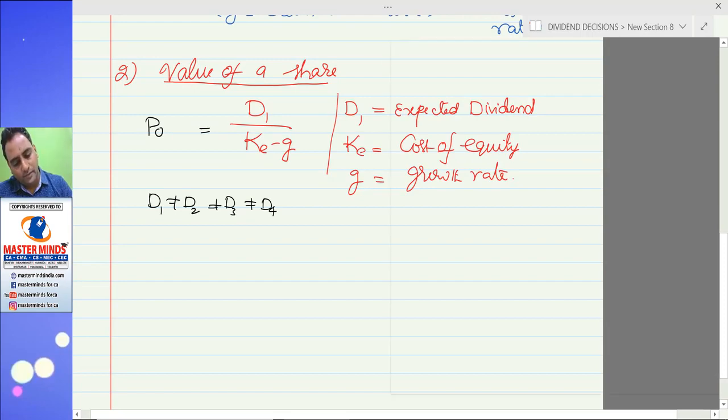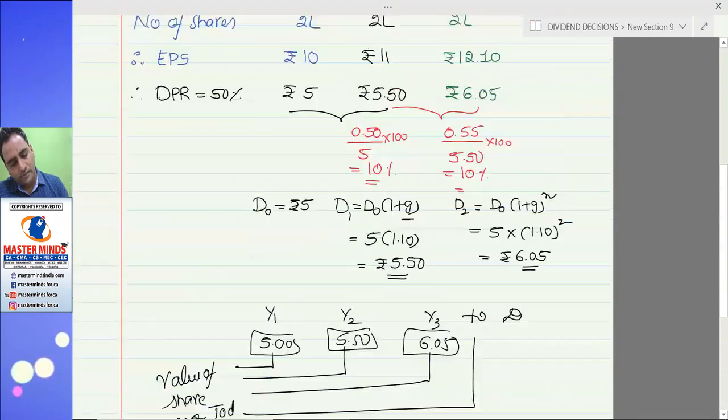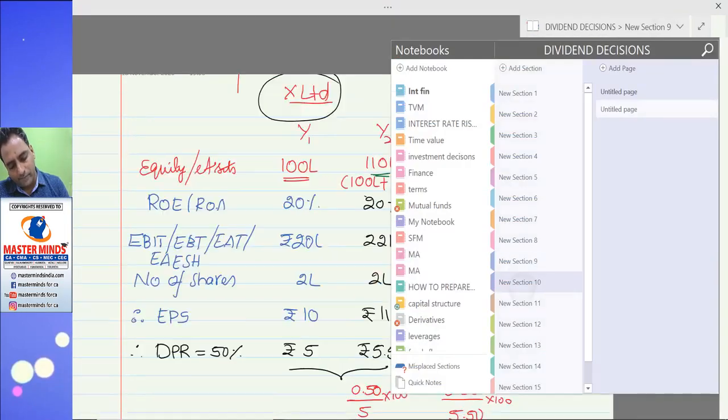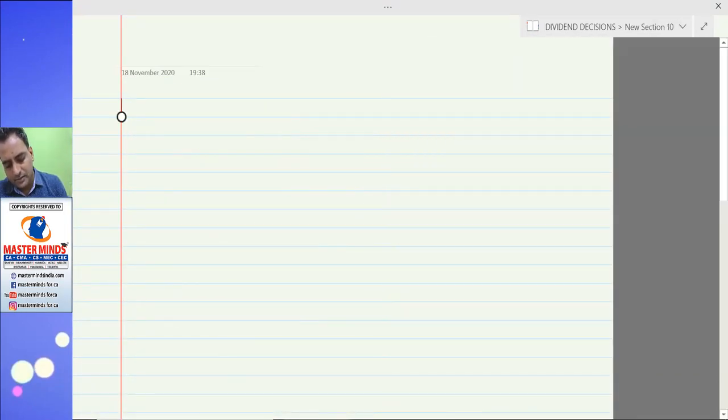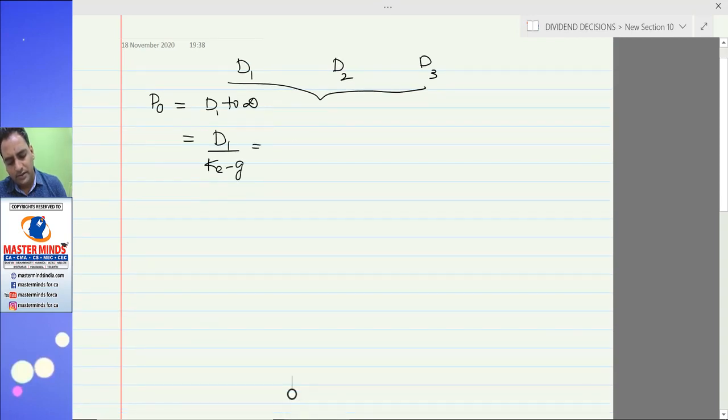Now, expanding this example, D1, D2, D3. I want to purchase the share as on today, so I will get dividends from the first year to infinity. This is equal to D1 divided by Ke minus g. What is the dividend for the first year? 5.